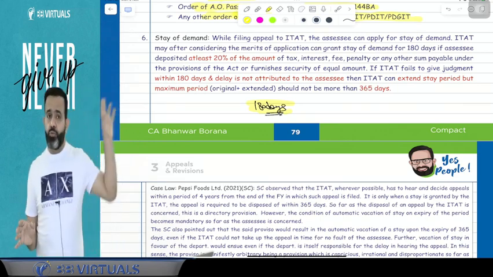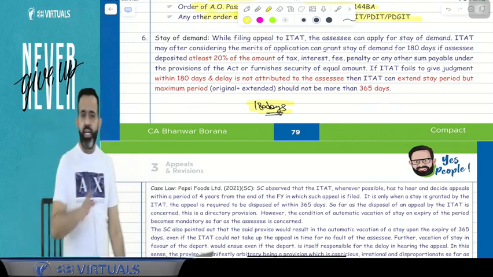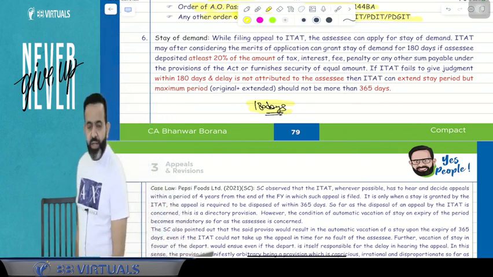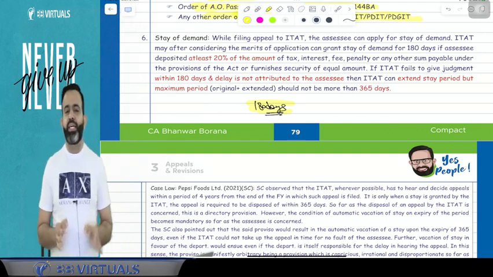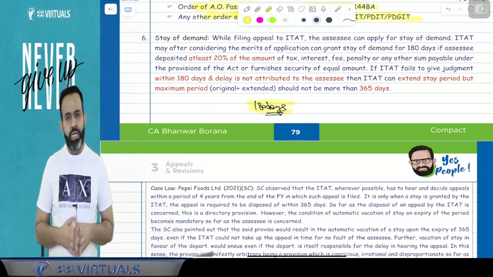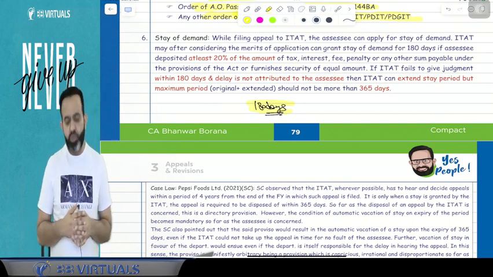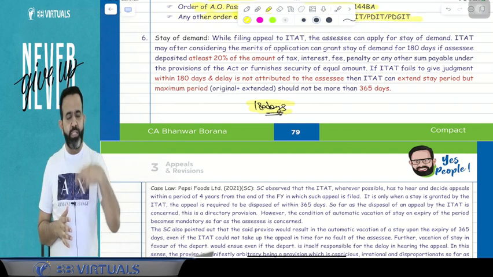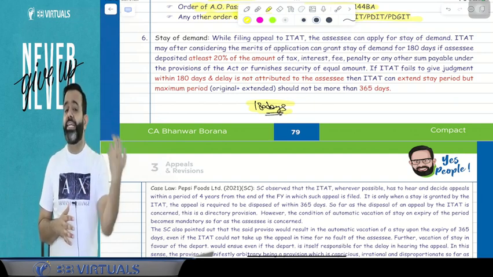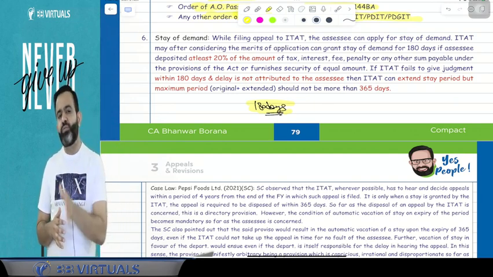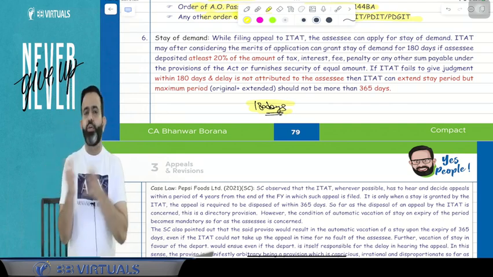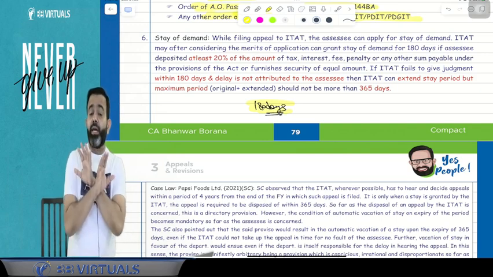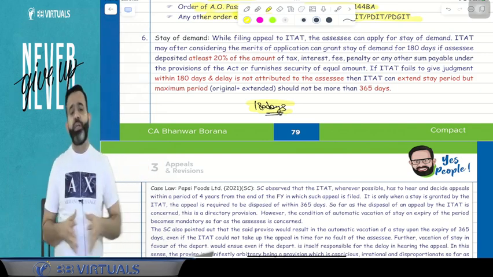So again, I am repeating, this is an expected question in the examination, and after 1 or 2 attempts they used to ask this question. What this question says is: can ITAT give the stay of demand or not? The right answer is ITAT can give the stay of demand for a maximum of 180 days, but only after satisfying itself that the assessee has paid at least 20% of the demand, or has furnished an equal amount of security. Now, suppose within 180 days the appeal is not resolved.